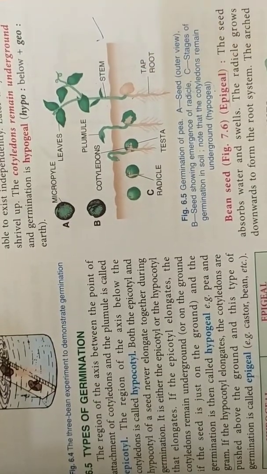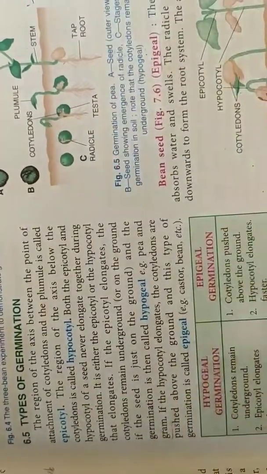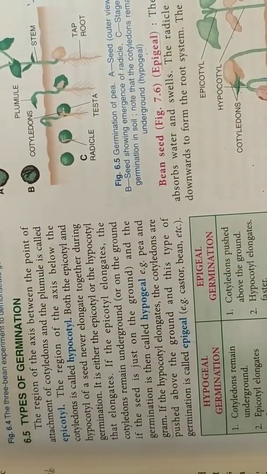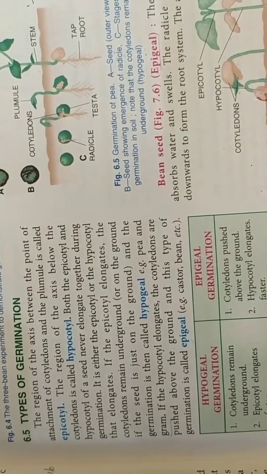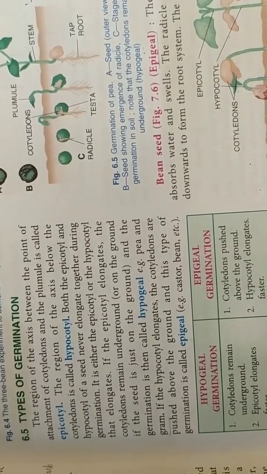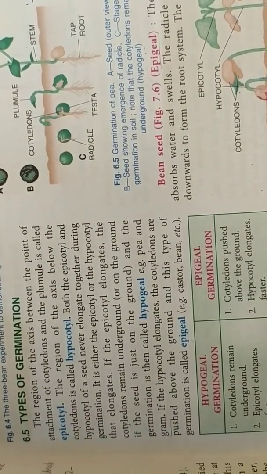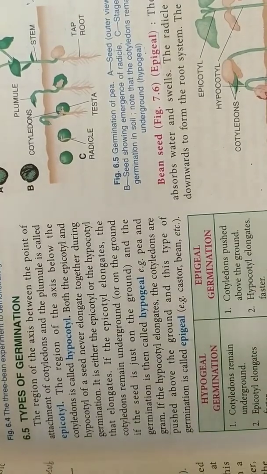Now how can we decide which seeds will undergo hypogeal or epigeal germination? This is based upon the elongation of two structures, that is epicotyl or hypocotyl.